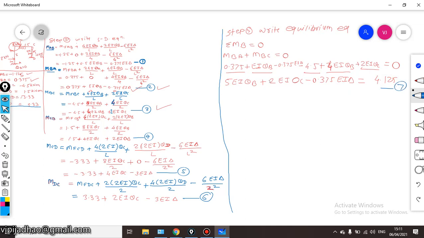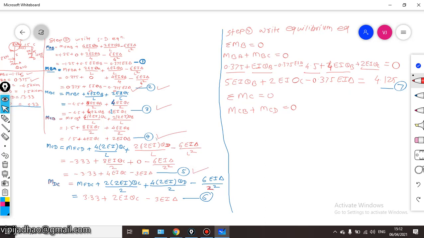Second equation of equilibrium is summation of moment at C is equal to 0. Therefore, the two members meeting at point C are MCB and MCD. MCB plus MCD is equal to 0. This is another equation of equilibrium. We have MCB, equation number 4, and MCD, equation number 5.